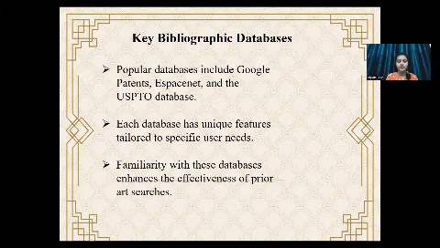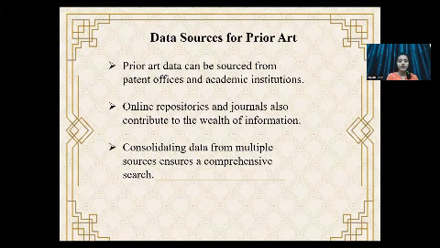Key bibliographic databases. Popular databases include Google Patents, Espacenet, and also the USPTO database. Each database has unique features which are tailored to specific user needs. Familiarity with these databases enhances the effectiveness of the prior art search.